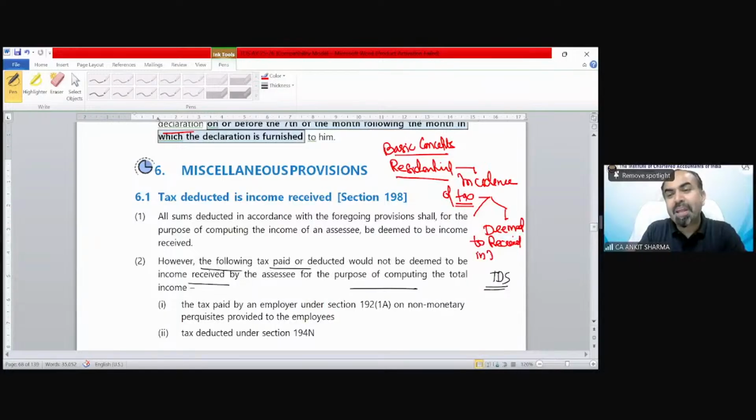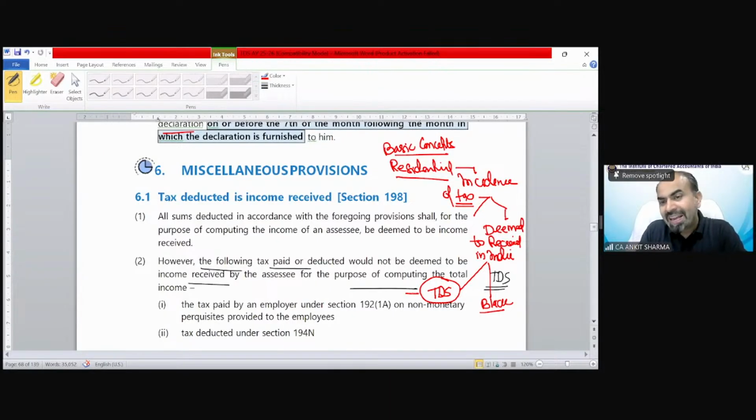Income deemed to be received in India, I gave you the example of TDS. In the notes also it has been mentioned that TDS would be treated as income deemed to be received in India. And the other was black money cases, Section 69, 69A, B, C, D, like that.